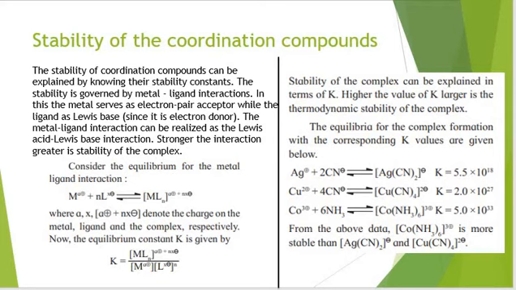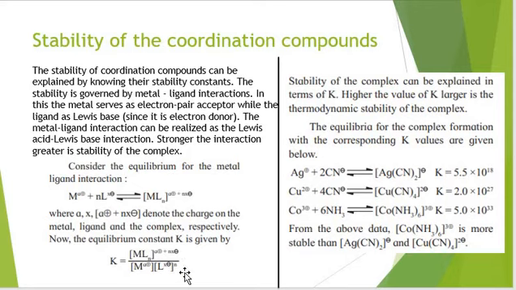Let's suppose there is an equilibrium between the metal and ligand, and if we are talking about the equilibrium constant for this reversible reaction, we will write the concentration of product upon the concentration of the reactants.